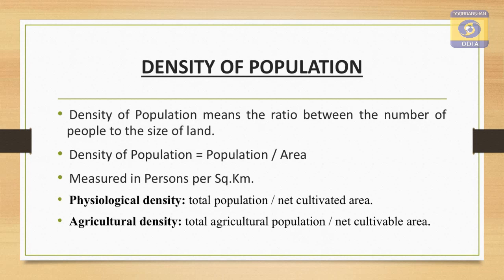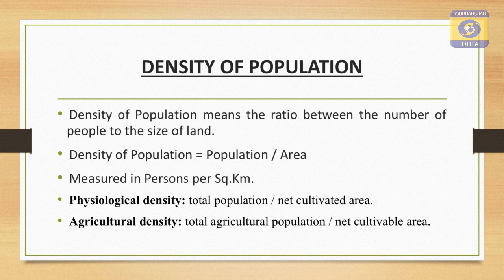Next comes the density of population. Now, what is density? Density of population means the ratio between the number of people to the size of the land. It means density of population equals population per square kilometer area. Density can be explained in some other ways like physiological density and agricultural density. What is physiological density? Physiological density means total population divided by net cultivated area.